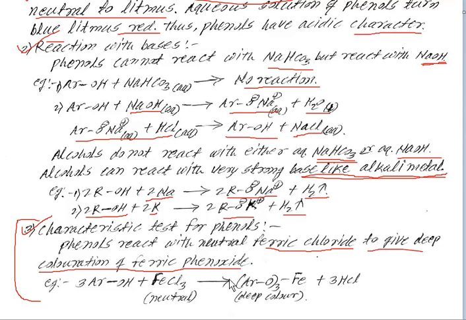That deep color is of the product, ferric phenoxide. See the reaction. When phenol reacts with neutral ferric chloride, it gives ArOH thrice directly attached to the Fe metal, known as ferric phenoxide, with byproduct HCl.